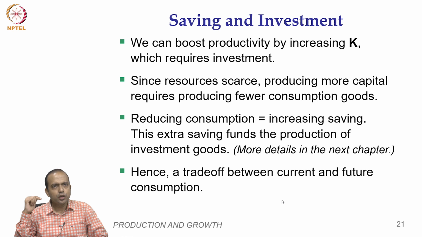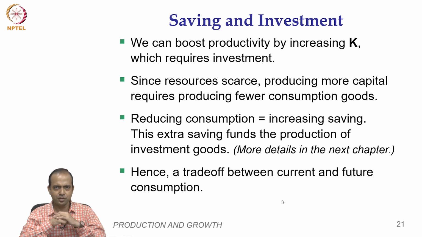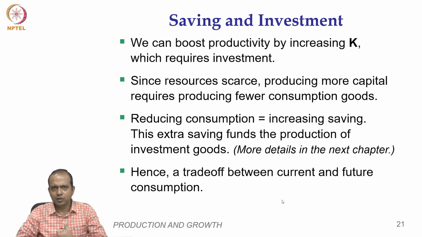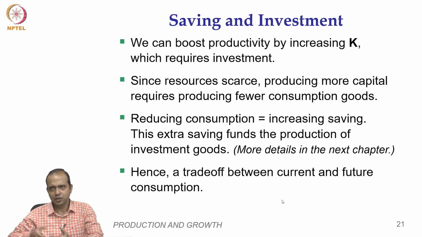Okay. Since resources are scarce, producing more capital means producing fewer consumption goods. If you want to produce more capital goods, obviously less of consumption goods. More machines means less of idli, dosa, samosas and other things.